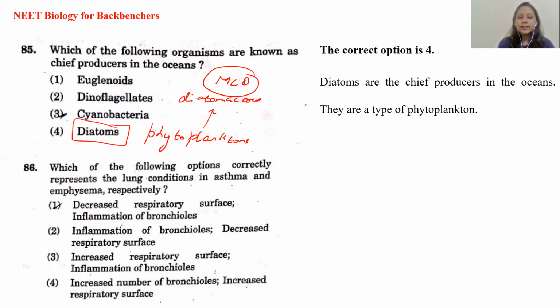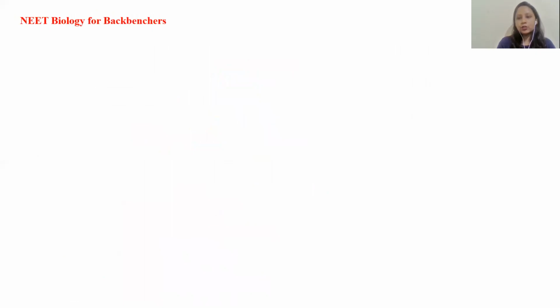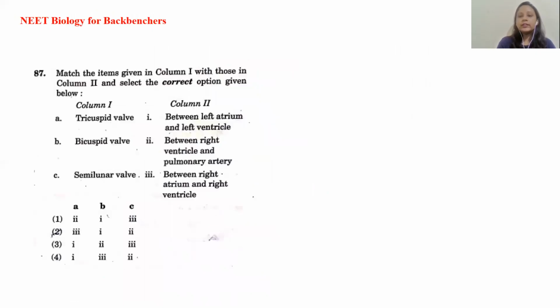Asthma is actually an inflammation of your bronchioles, due to which the person is unable to breathe properly. Emphysema is when the lungs lose their distensibility, or when the alveolar surface area gets decreased. So both are respiratory diseases. The correct answer according to this is option 2. Now let's go ahead with the next question.